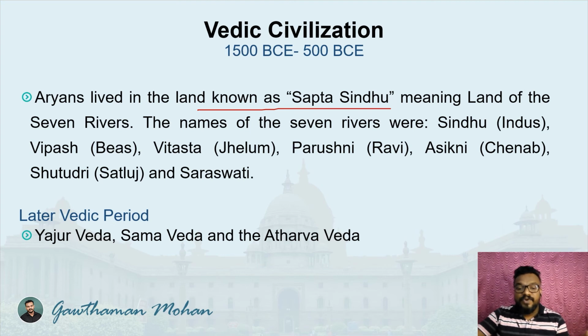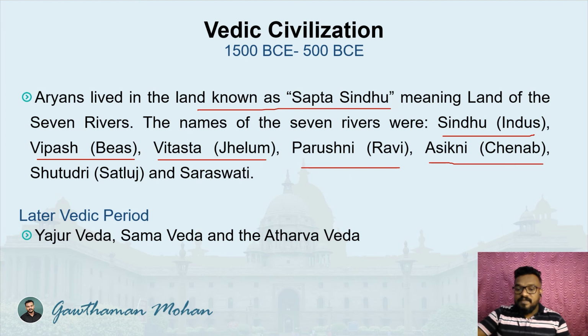All these rivers are tributaries of the Indus, and they had different names then than the ones we use now. The Sindhu is the Indus, Vipash is Bias, Vitasta is Jhelum, Parushni is Ravi, Asikni is Chenab, Shutudri is Sutlej, and there was also the Saraswati. These were the major rivers, and the Aryans lived on the banks of these rivers, in the land known as Sapta Sindhu.